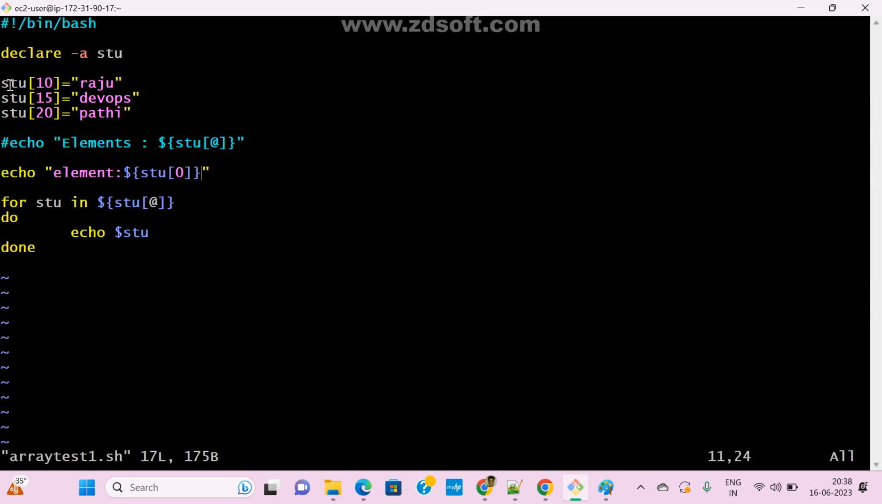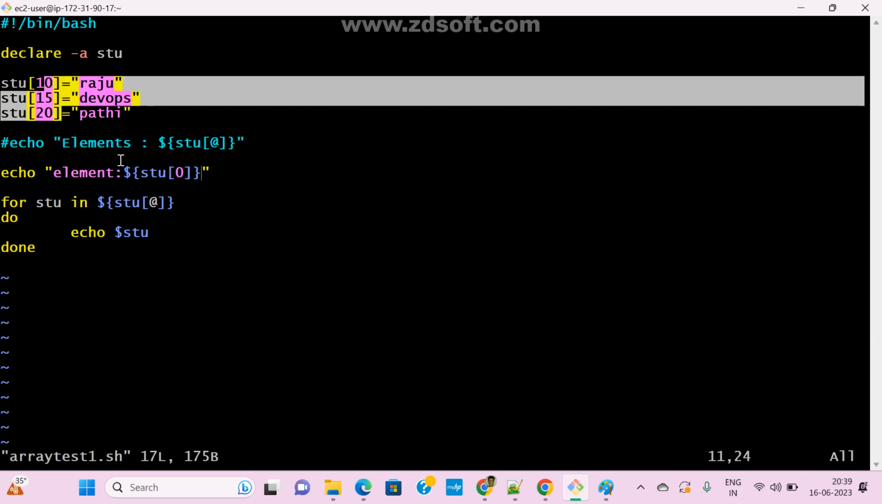Now got it, guys. So this is my array name. Declare -a array. What is the array name? Student, stu. In the 10th index, I stored Raju. In the 15th index, I stored DevOps. In the 20th index, I stored Prati. But here I am trying to print index 0. Do we have any element in 0? No. Now got it.